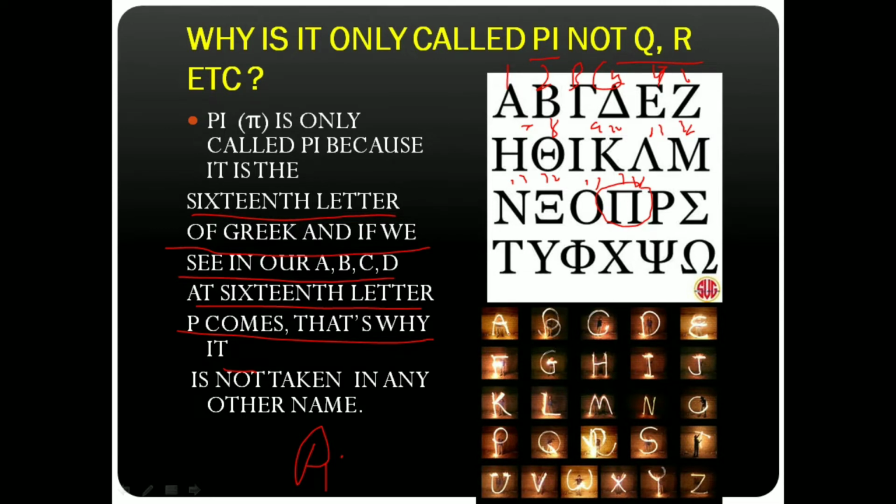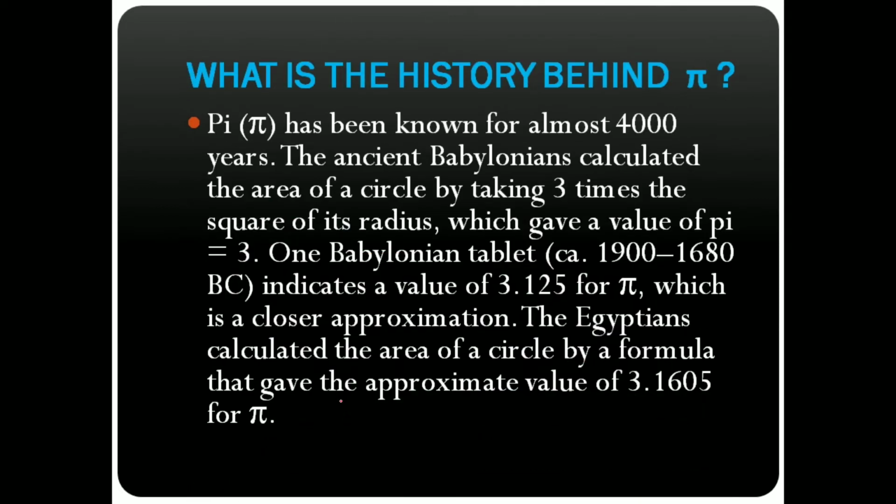Now let us see in our ABCD alphabets: 3, 4, 5, 6, 7, 8, 9, 10, 11, 12, 13, 14, 15, 16. You can see that P comes at the 16th letter. That's why we say it as pi, and we don't take any other name.